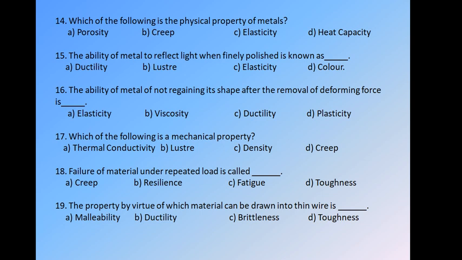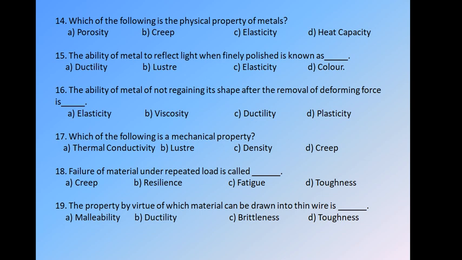As we know, materials can be converted into wires, plates, or sheets. So we have two properties: first is ductility, second is malleability. Ductility is the property of a material by virtue of which we can convert a metal into wires, and malleability is the property by which we can convert a metal into sheets or plates with the help of a rolling operation.